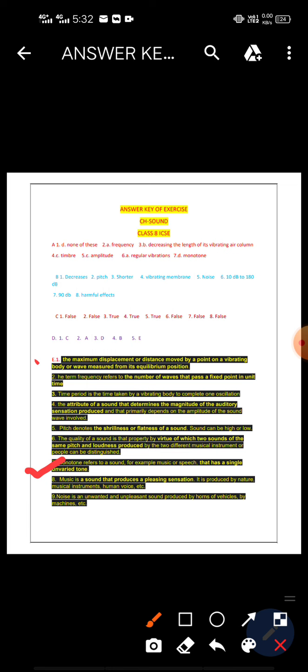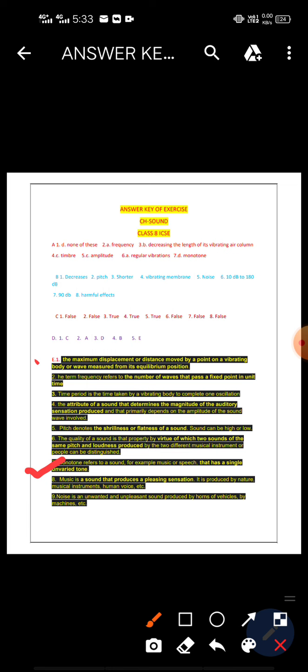Now the next question is state the factors affecting the loudness of sound. At first you have to write down amplitude, then humidity, the distance between source and listener, pressure, temperature, etc. And you have to explain how the factors affect the loudness. Now the next one, what do you understand by the term pitch? It is also discussed: pitch, quality and loudness. So you just have to write down about the three characteristics.